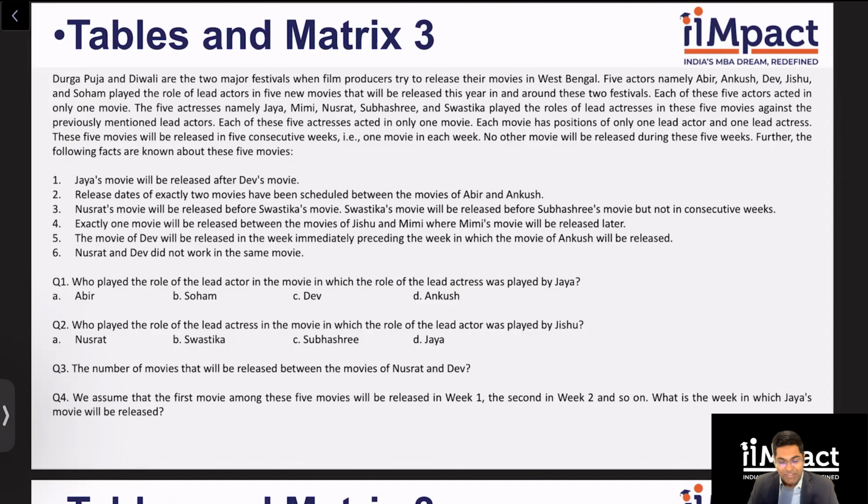All right. So without further ado, let's get into understanding a few more tips and tricks for acing this important topic of tables and matrix. Let's start with set number 1.